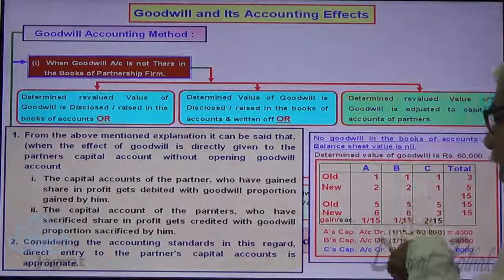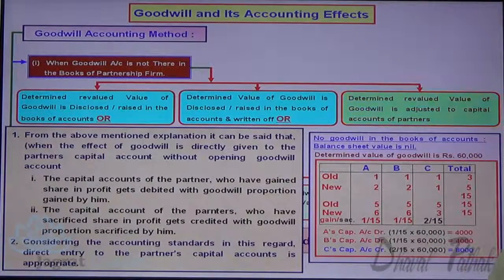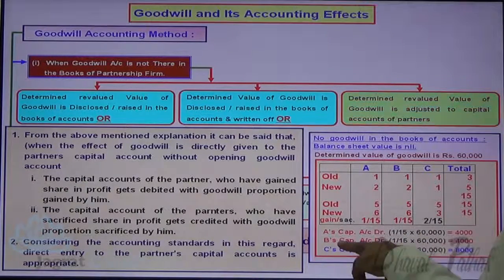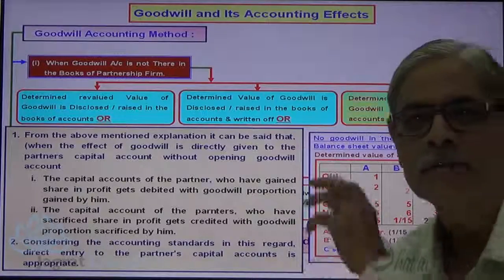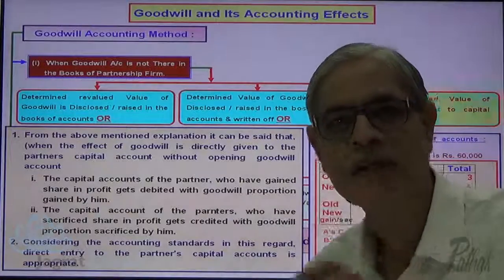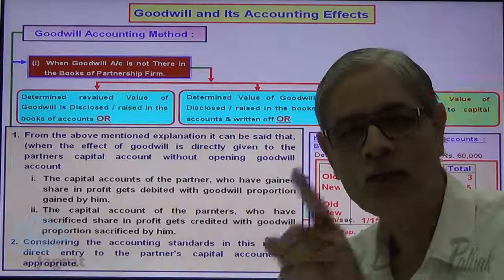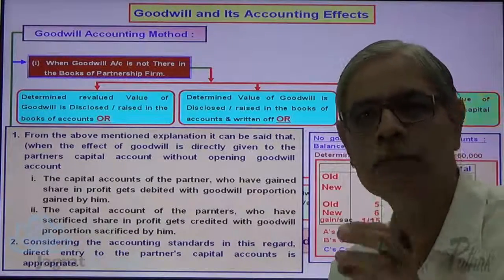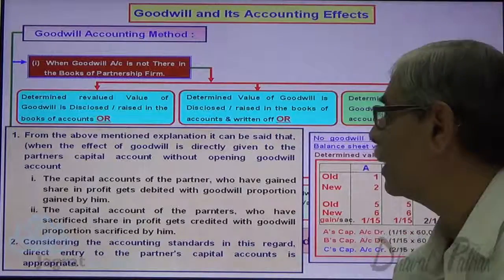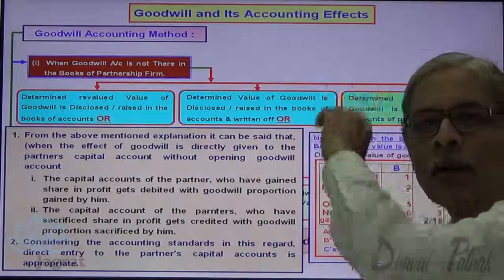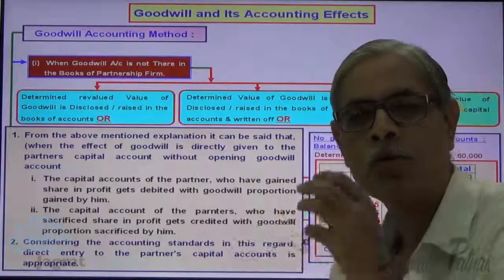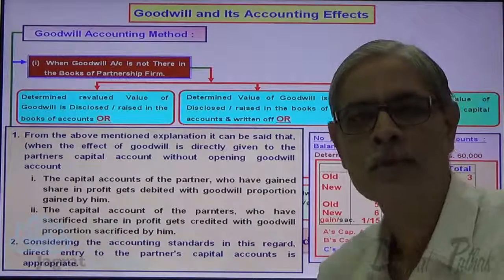So what is the journal entry for adjustment of this goodwill according to the capital accounts of the partners? A's capital account debit 4,000, B's capital account debit 4,000, to C's capital account credit 8,000. This is how the journal entry gets recorded when goodwill is adjusted to the capital accounts of the partners. The same journal entry I have explained by recording a combined entry under this second option. And this is another explanation to come to the same conclusion.